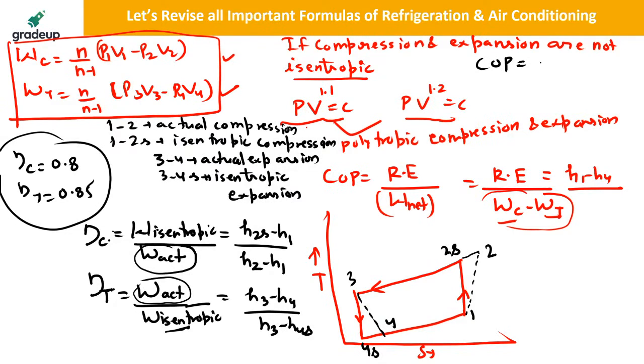COP is equal to refrigeration effect divided by net work. Refrigeration effect will now be equal to Cp times T1 minus T4, not T4s. Work of compressor will be equal to H2 minus H1. Work of turbine will be equal to H3 minus H4 now. So you have to find the actual work of compression, the actual work of turbine, and then find the COP. Clear? Clear, everyone? So this is how you will be solving the questions. This is a very important approach you have to remember.